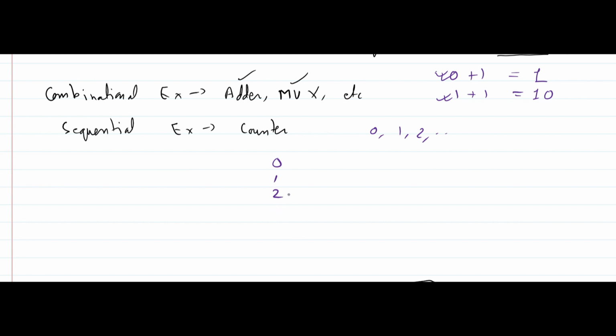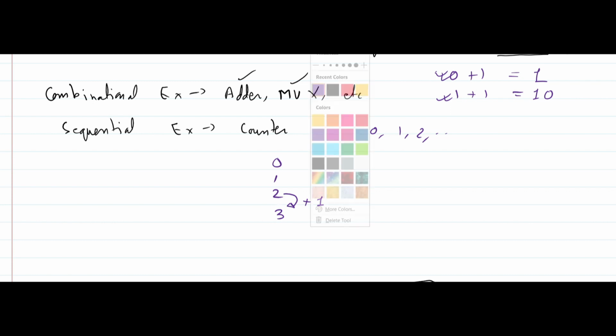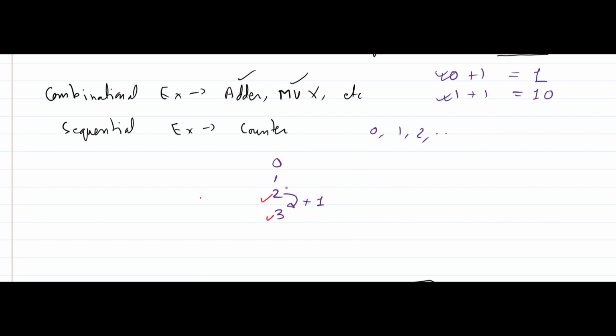For that what I am doing is taking the previous output, adding 1, and getting 3. Okay, so what I am doing here is actually the next output depends on the previous output. Now if it depends on the previous output, that means the previous output should be stored, correct? So if the previous output is stored, that means we need some memory. So a sequential circuit is nothing but a combinational circuit with memory.